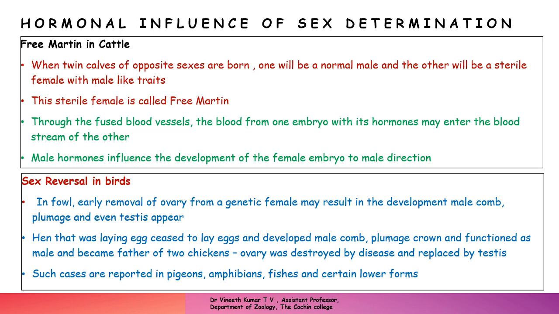As a result, a male comb starts to develop and testes start to appear, because of the influence of male hormones. So that is sex reversal in birds.